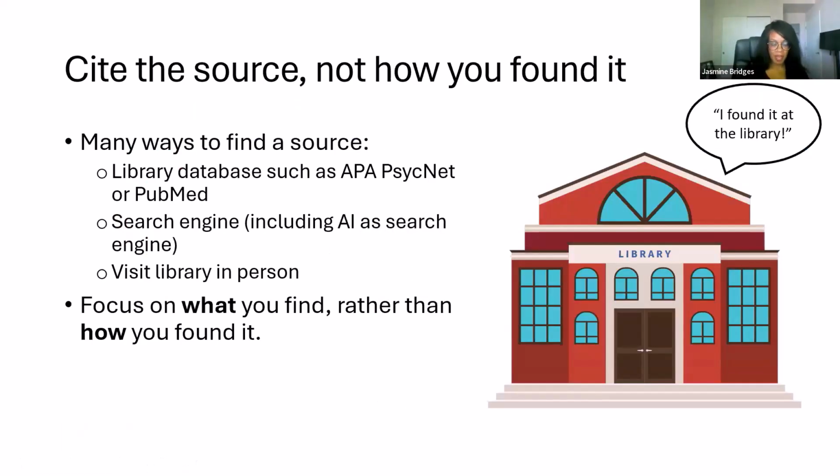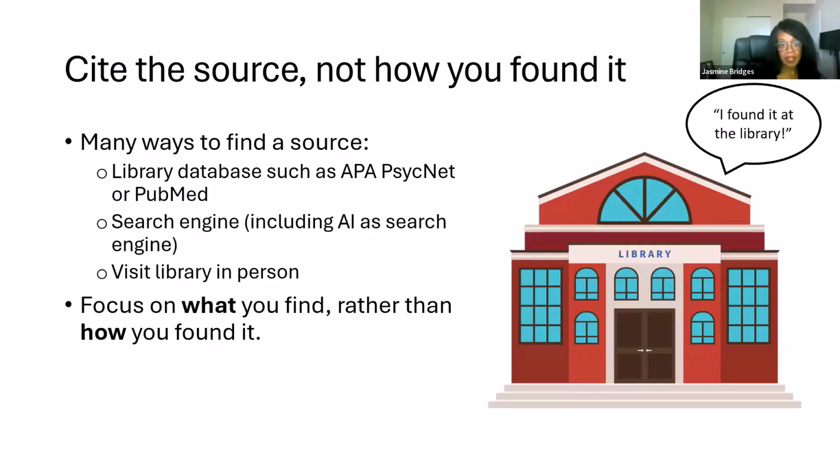Okay, so something that we need to think about when we're trying to identify the source type is that the source is not how you found it. Samantha talked about how we may use ChatGPT to identify a list of sources that might work well for a research paper, but ChatGPT is not the source type. It's a tool that we use to find our sources.